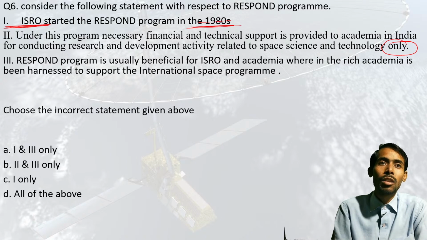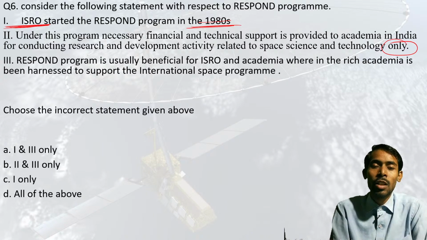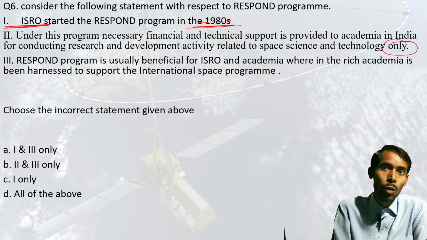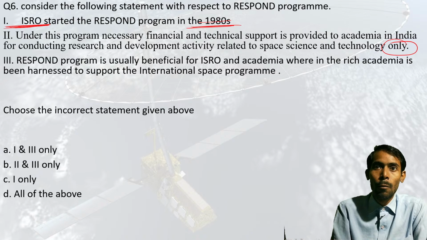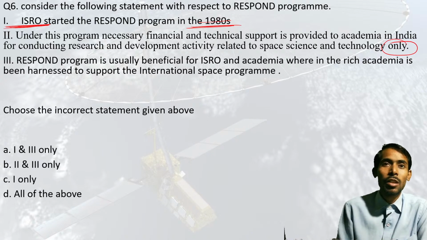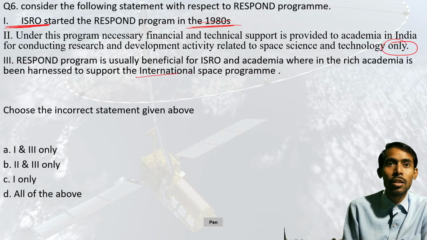And the third statement says that the RESPOND program is usually beneficial for ISRO and academia, wherein the rich academia is being harnessed to support the international space program. See here, the term international is quite important.